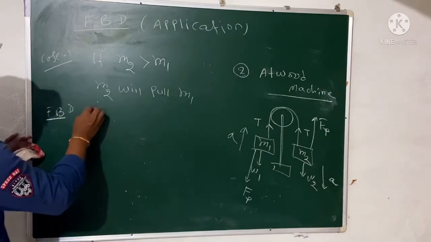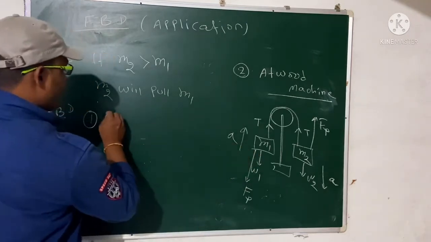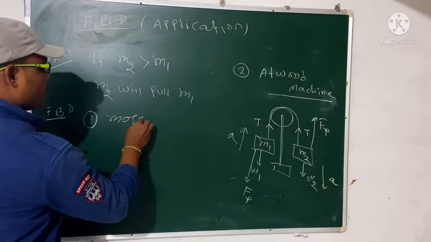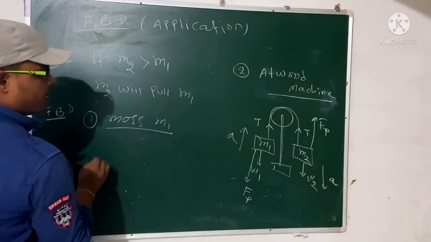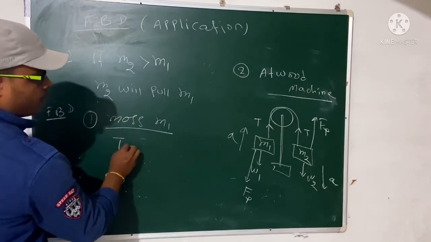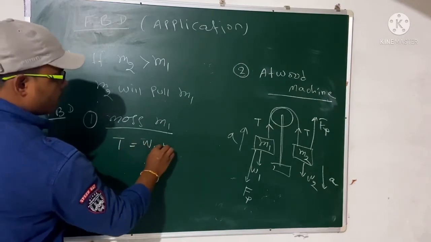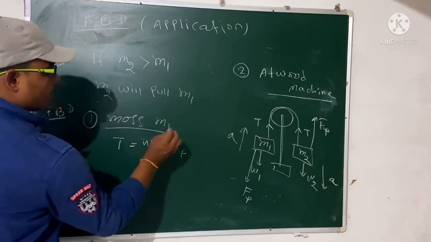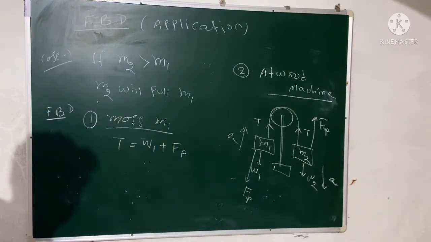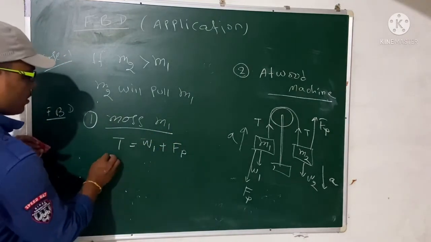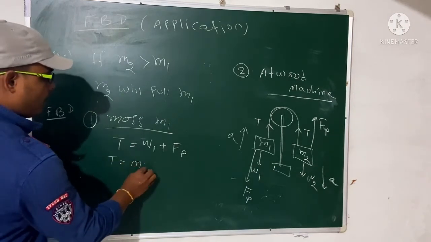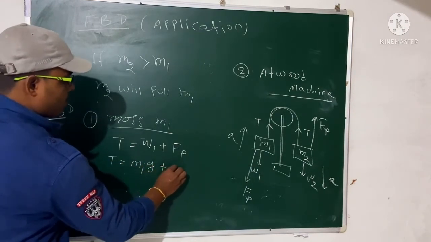So what happened in the first case? That first case means the mass M1. What will happen to mass M1? So for mass M1, T equal to W1 plus Fp. Right. So T equal to W1 plus Fp. That means T equal to M1g plus M1a.